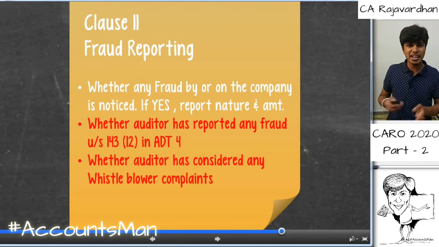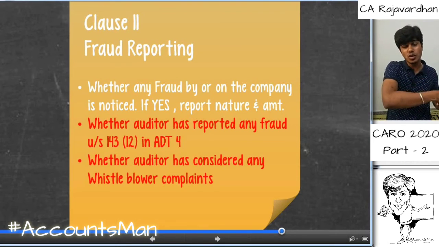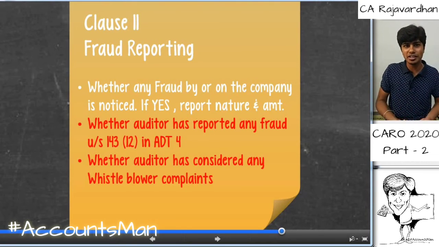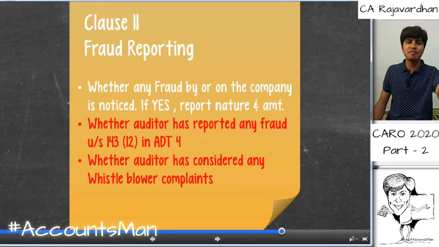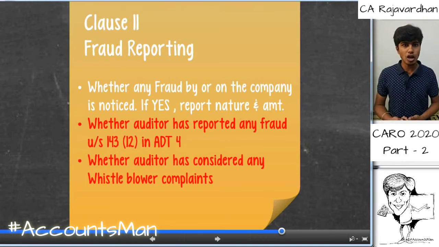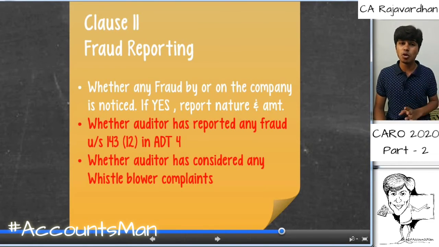Whereas if it has been identified by a whistleblower, here when the Mukherjees were in jail, they confessed, they became approvers, and they told about the entire thing that they did. So if such a whistleblower policy has been maintained, and one such person associated with the company comes up and confesses or gives information to the statutory auditor about the scam happening in the company, how the statutory auditor deals with this is to be read in clause 11. Clause 11 was previously there, but the mention of 143 subsection 12 and the mention of whistleblower policy was not there, which is now made under CARO 2020.